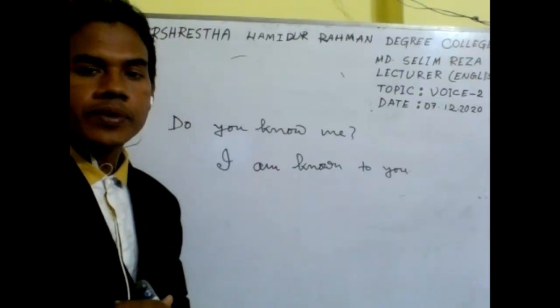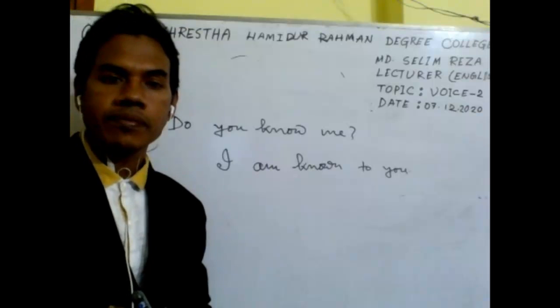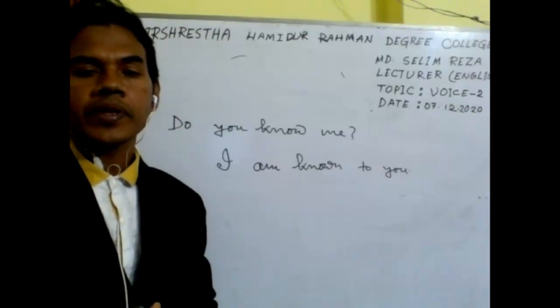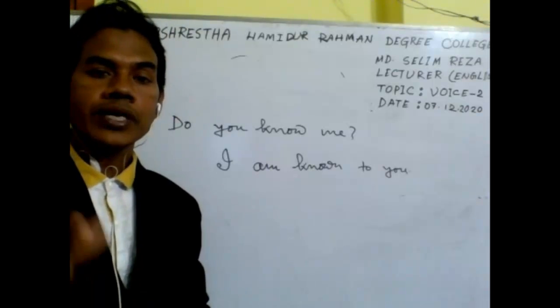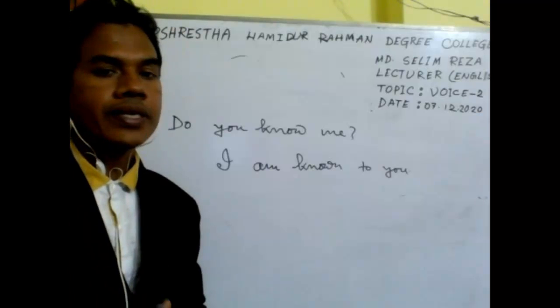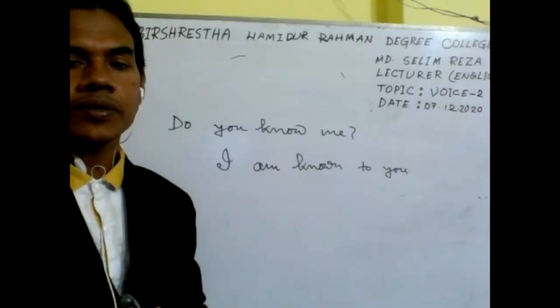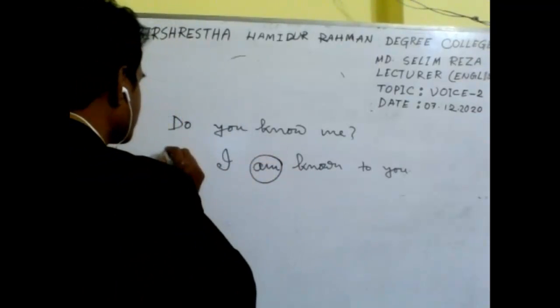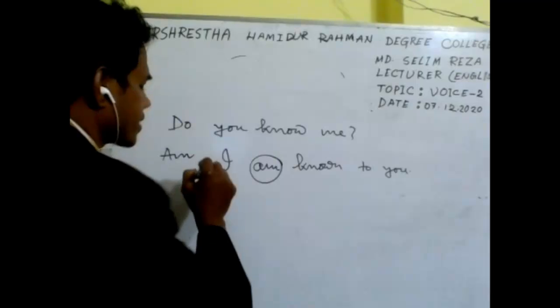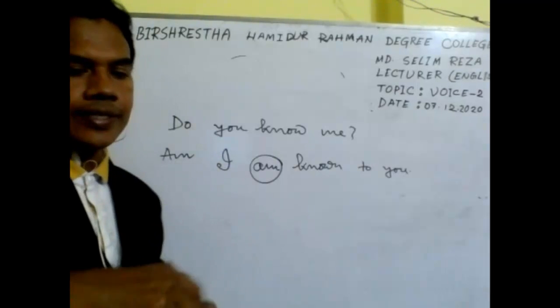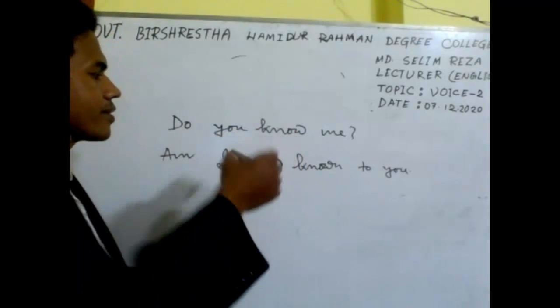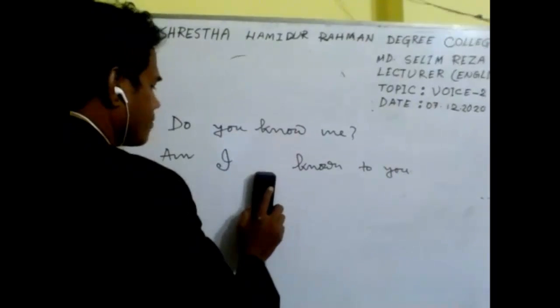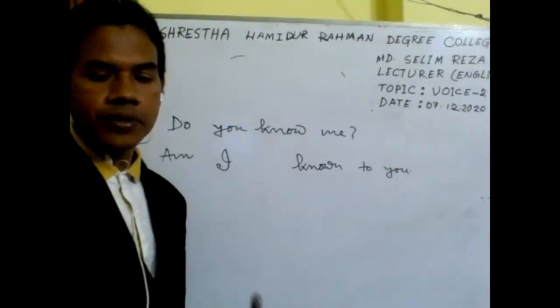So you have to remember that for an interrogative sentence, you must use the auxiliary verb before the subject. For this reason, we should use the auxiliary verb am before the subject. So the correct voice of the interrogative sentence will be, am I known to you?